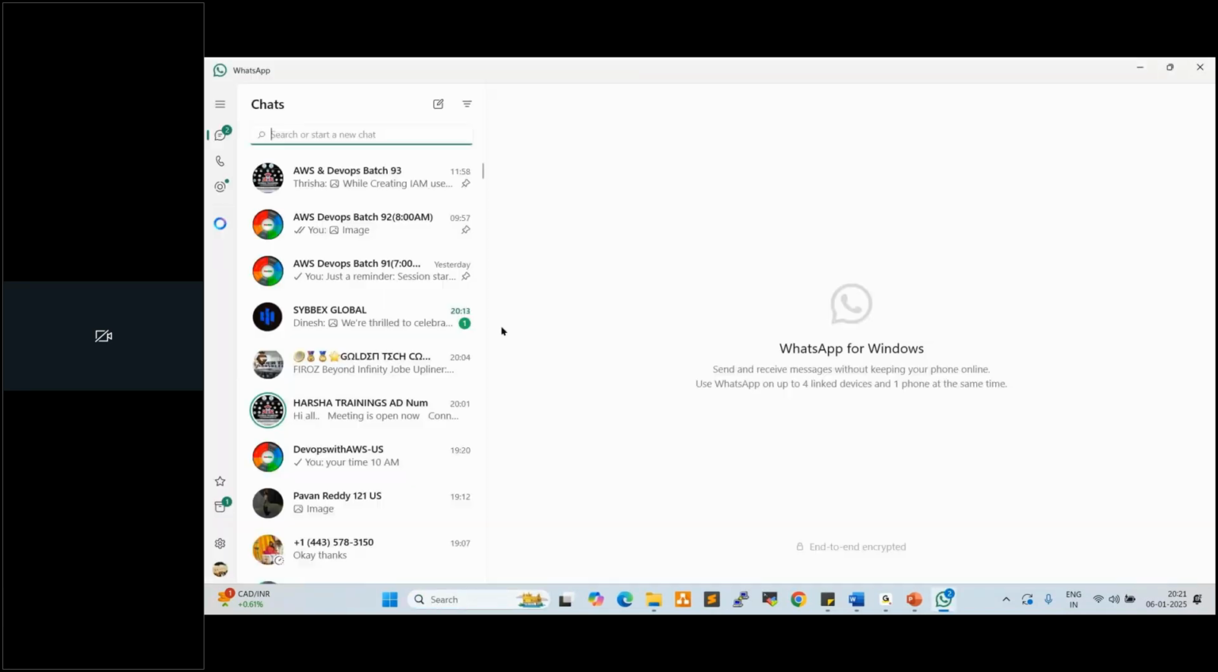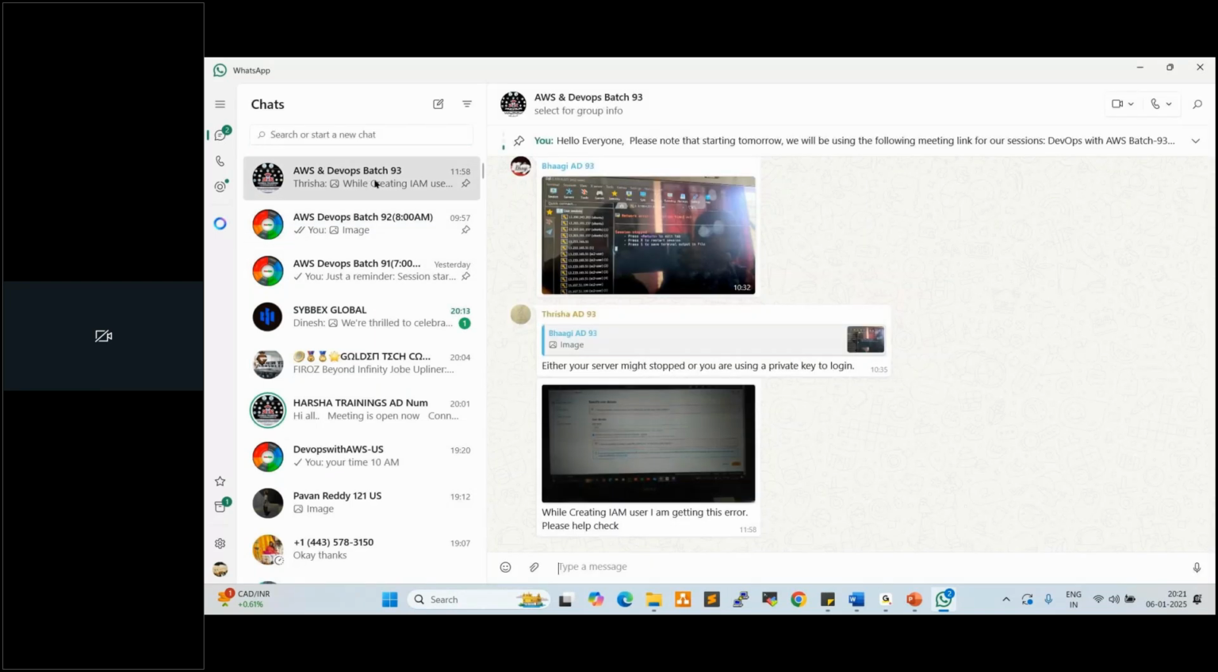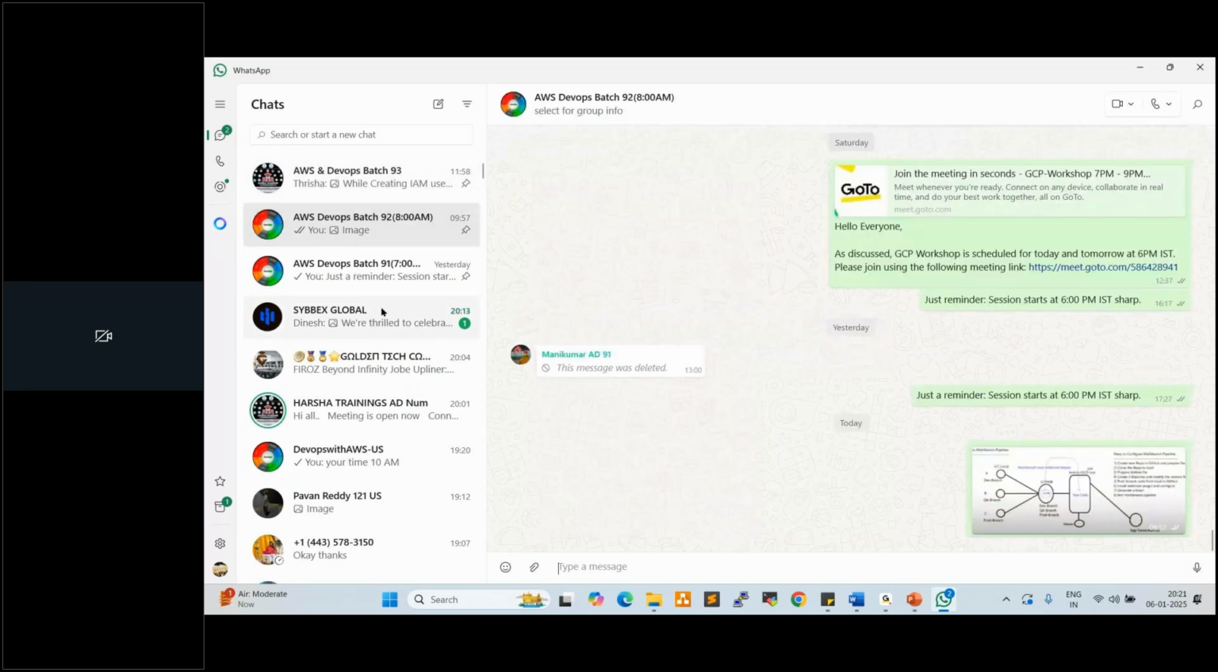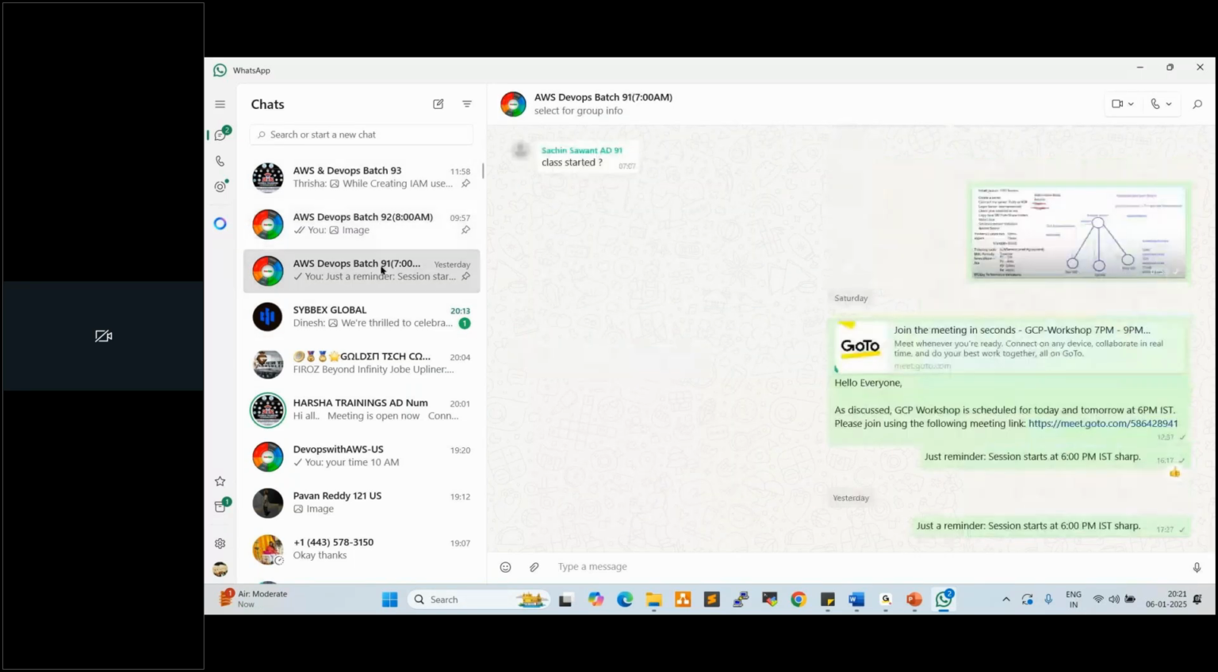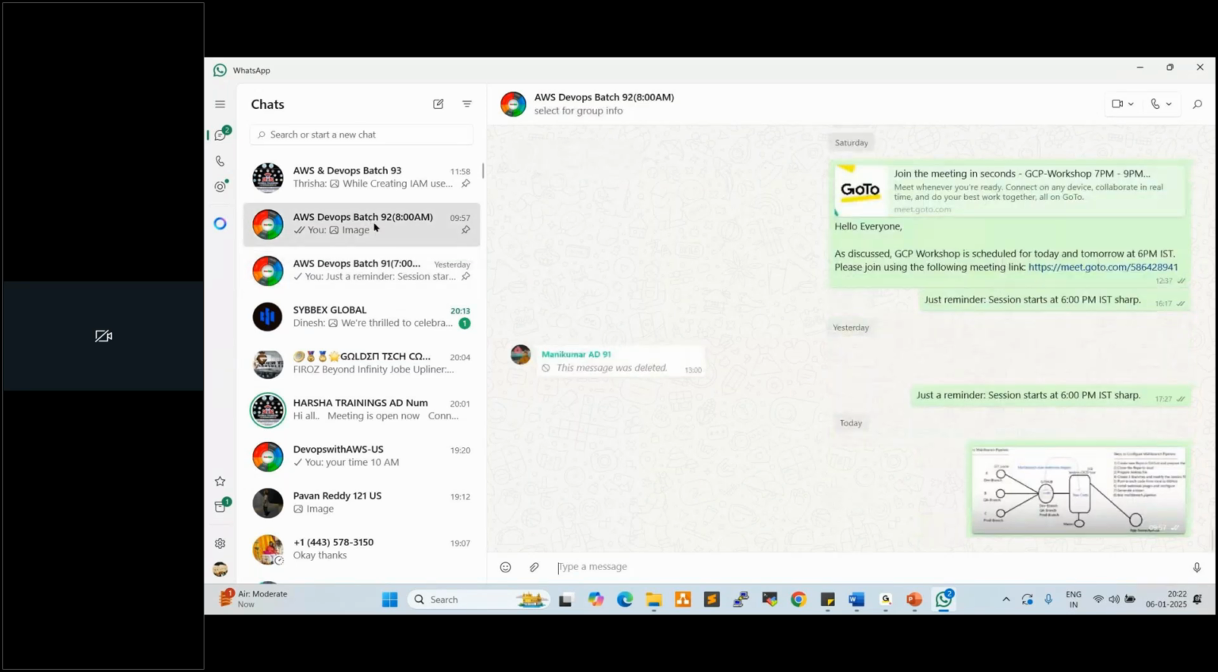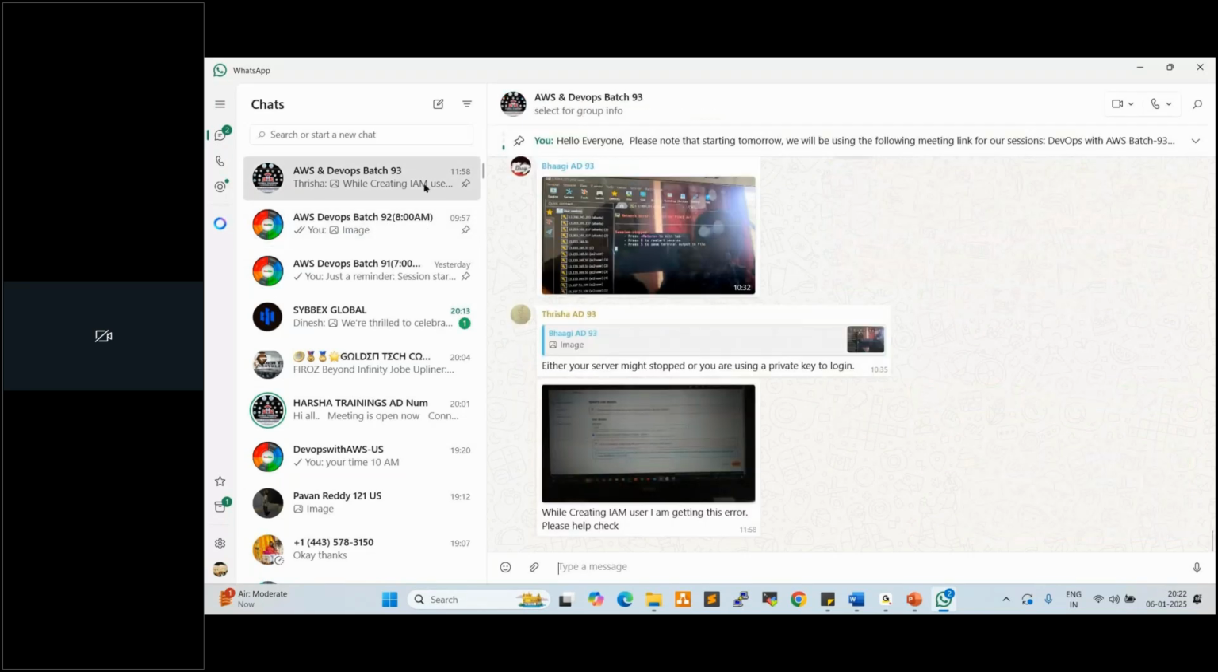Our current batch number is 94. See here, 93 batch, 92 batch, 91 batch. The 91 batch is the 7 a.m. batch, and within one week it will be completed. This is the 92 batch, 8 a.m. batch, and the 93 batch, 9 a.m. batch. Every batch has a minimum of 20 to 30 members.